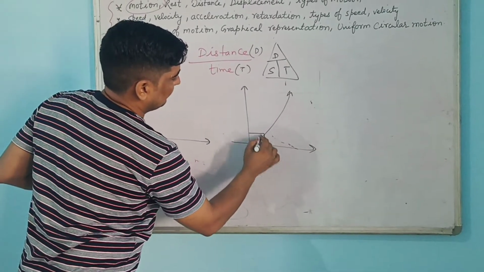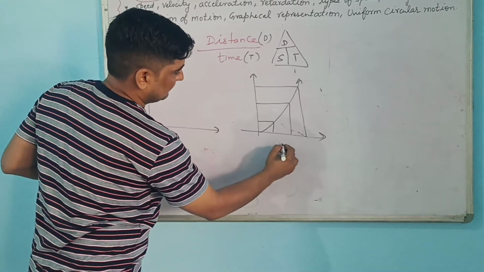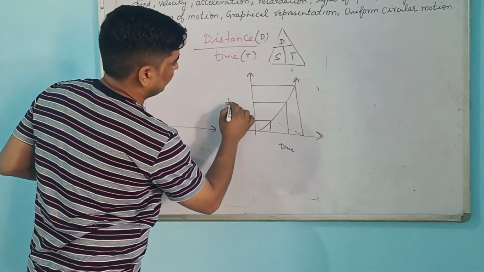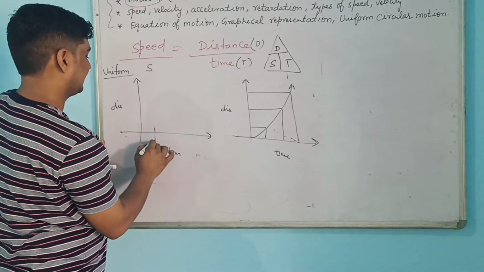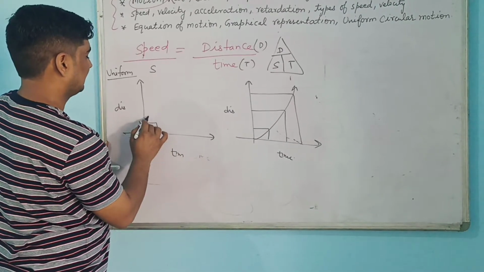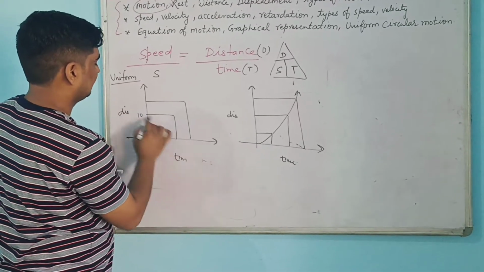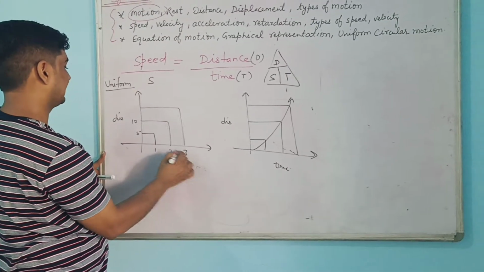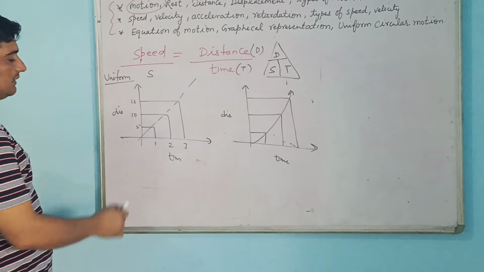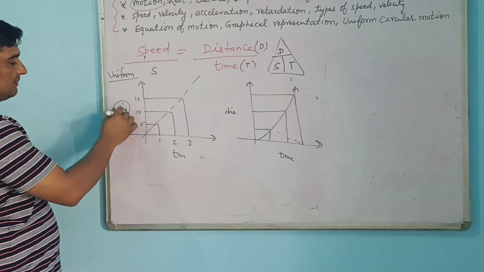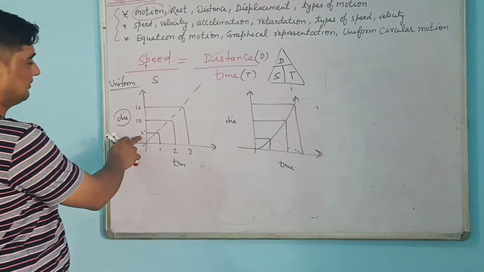Here also you can make a graph. Similar kind of graph. Suppose here you take time and here you take distance. Suppose at 1 second it is 5, at another second 10, at the third second it is 15. So you can see every time it will be a straight line graph. 5, 10, 15. So the distance covered by the object in unit time is the same: 5 units, 5 units, 5 units.